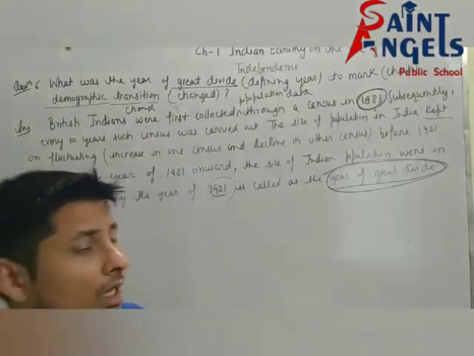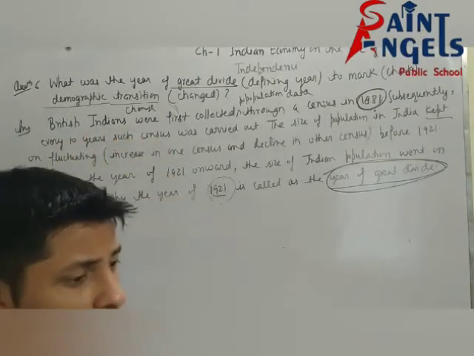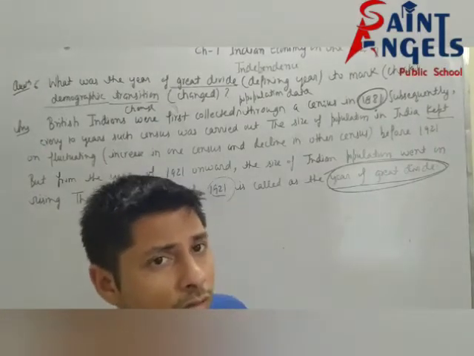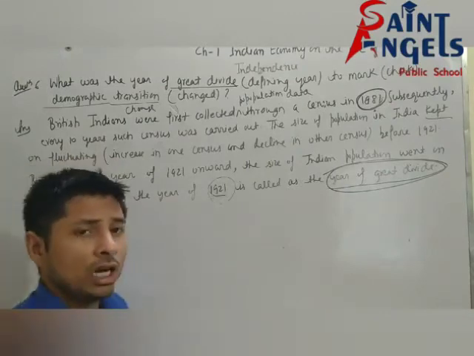First of all, you will write that British Indians first collected population data through a census in 1881. Subsequently, every 10 years such a census was carried out.